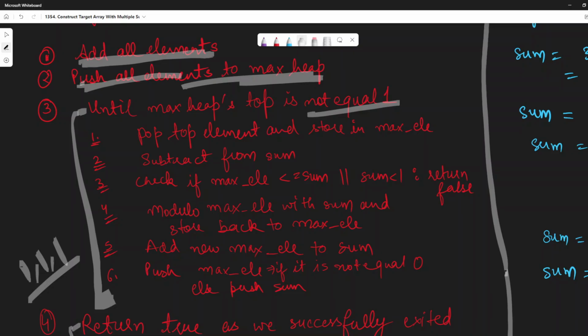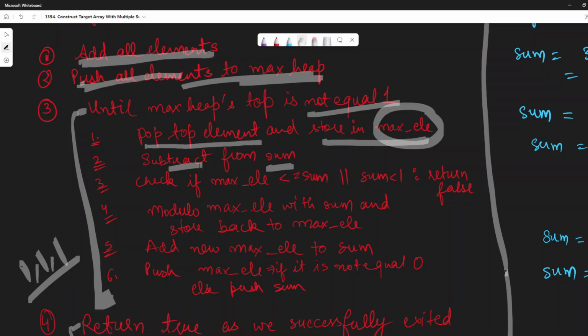So now this is the algorithm which we are required to do here. First we will pop the top element, which would be our maximum element, because in max heap the max element is stored at the top. We will store that in our maximum element variable. Then we will subtract it from the sum. Basically we'll subtract this max element from the sum, the way I had shown you earlier. Then we will get a new sum, right?